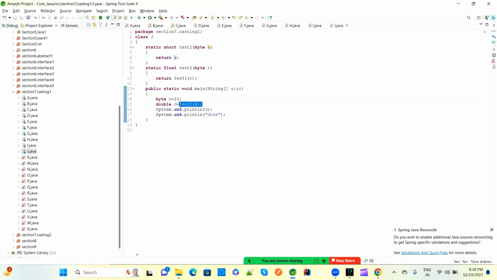So short method of 10. If you want to convert short to double, because the conversion will happen here, from lower to higher means upcasting. So the output will be 10.0, and done.